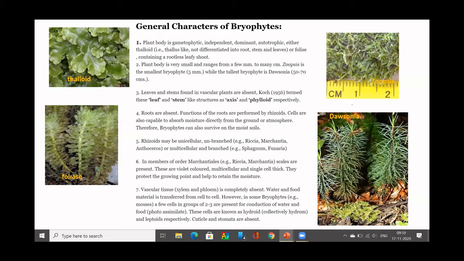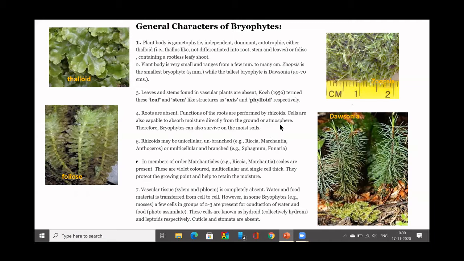So you don't find roots in bryophytes. Roots are absent. Instead, you have rhizoids. These rhizoids are just single-celled, filamentous structures like fungal hyphae. They resemble fungal hyphae. You have a continuous cell found on the undersurface of the plant body, and these cells are capable of absorbing moisture directly from the ground or atmosphere.